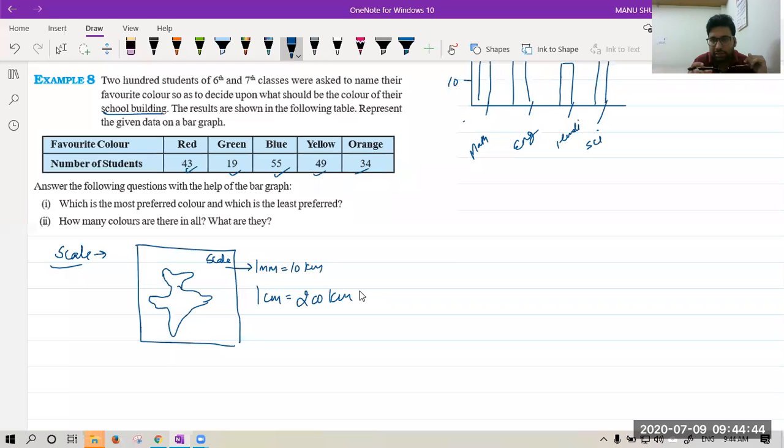Sir, the scale is 10. Okay, you can take any scale. A scale helps us to draw a bigger diagram in a smaller way.